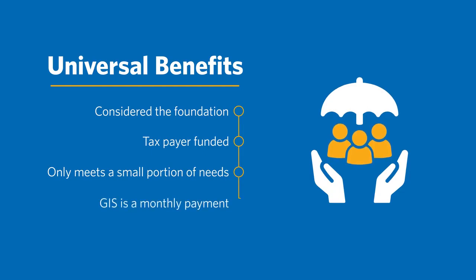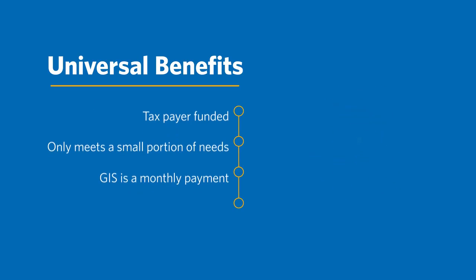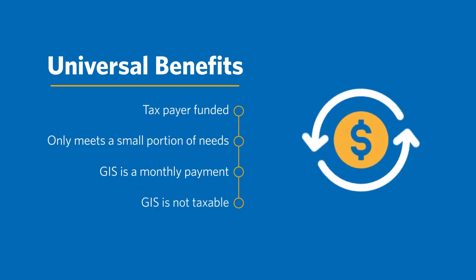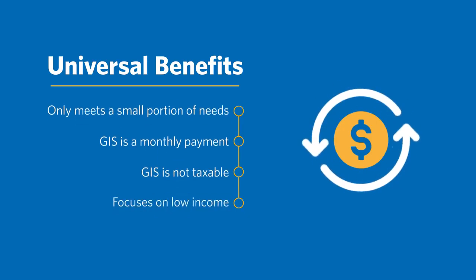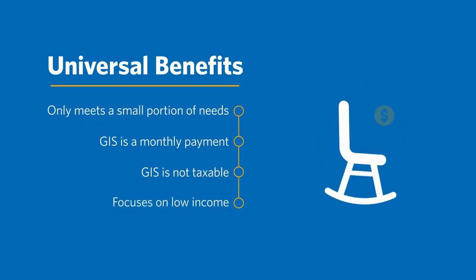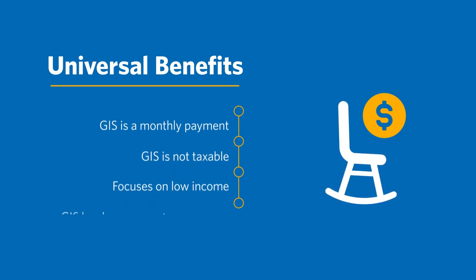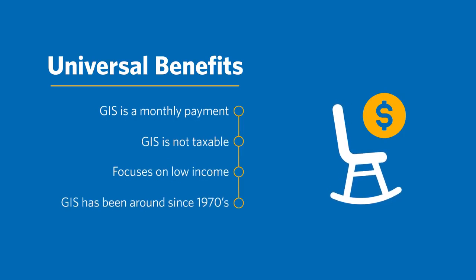Guaranteed Income Supplement, GIS, is a monthly payment if you qualify. The great news is that this benefit is not taxable. Still, at the same time, this benefit may not be desirable for some people. It focuses on low income. It is available only to low-income Old Age Security (OAS) pensioners. Since the 1970s, GIS has remained an essential element of our universal, publicly funded retirement benefits.